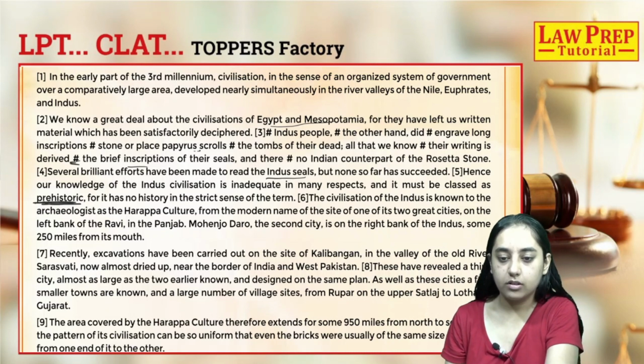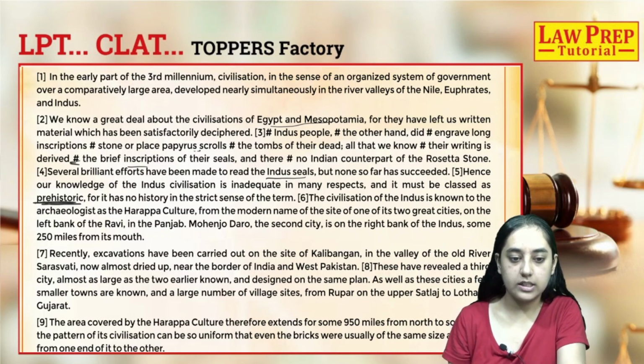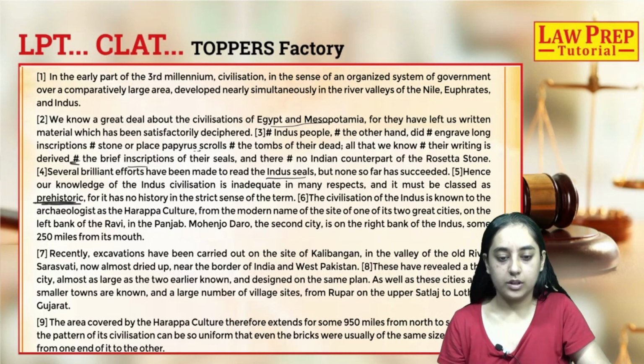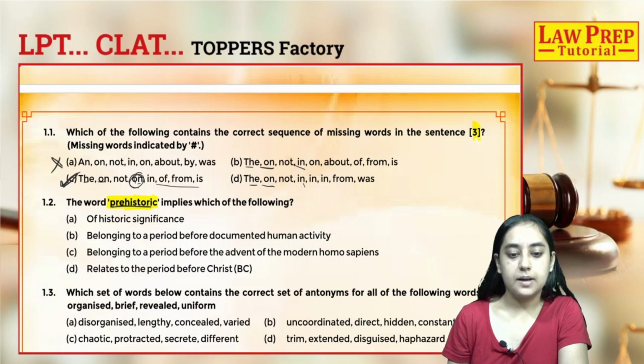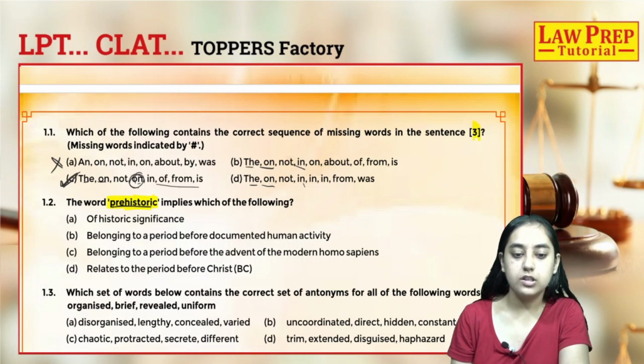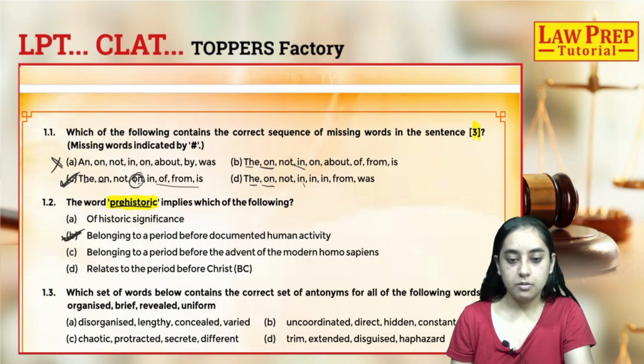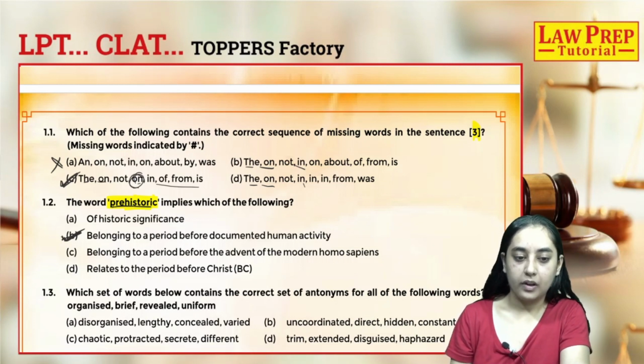The civilization of the Indus is known to the archaeologists as the Harappa culture from the modern name. Okay, so it's going ahead. But for this question, what we understood from the context is that it belonged to a period which was before documented human activity. Why documented? Because there was no written material or any document of what they did, unlike the Egyptian or the Mesopotamian civilization. So that is why our answer will be B.